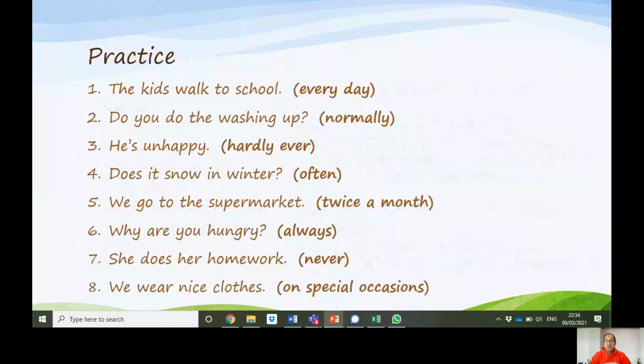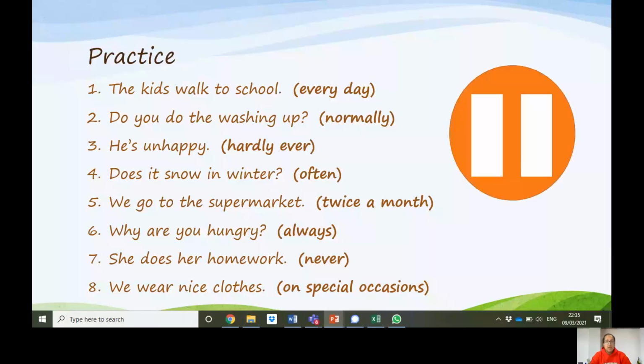Let's do some practice now. Look at these sentences. There is an adverb of frequency in brackets at the end of each sentence. Where does the adverb go in the sentence? Pause the video here and think about it. When you are ready, continue.